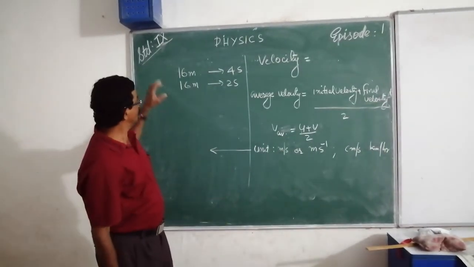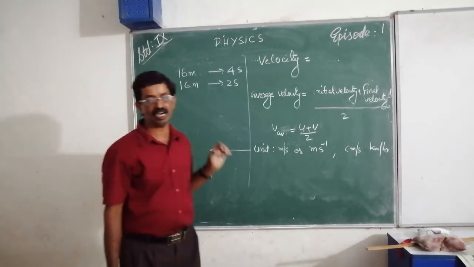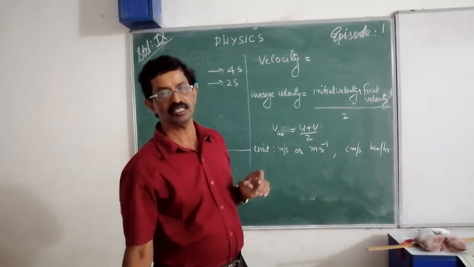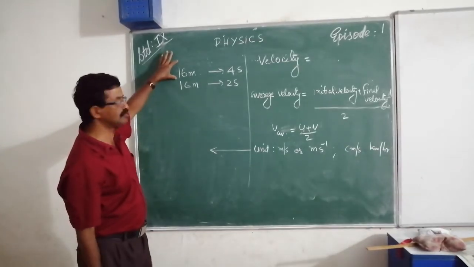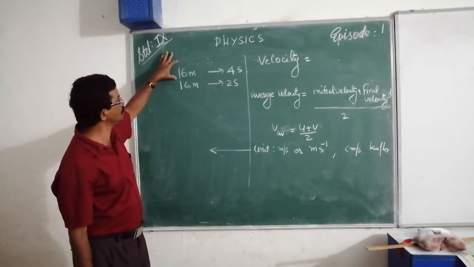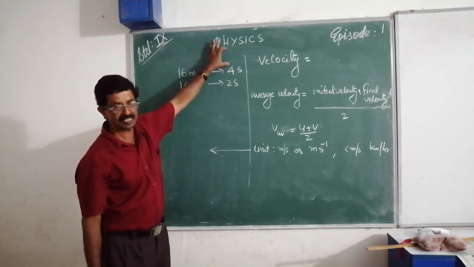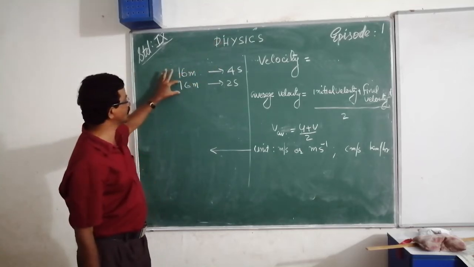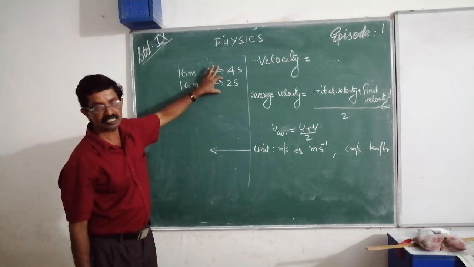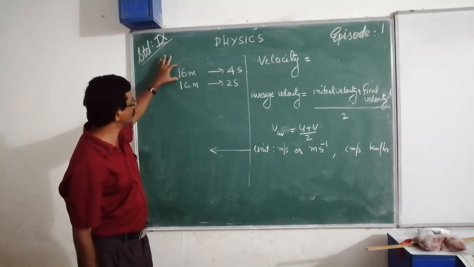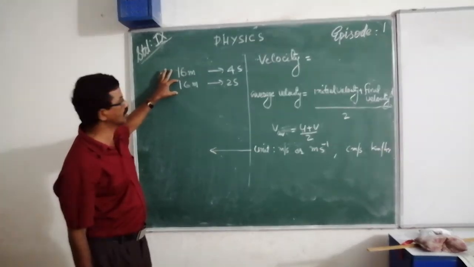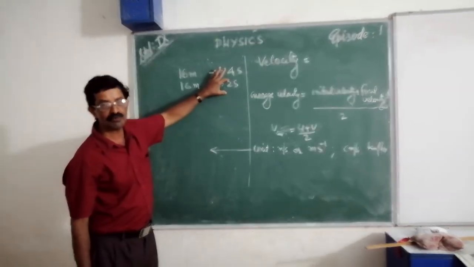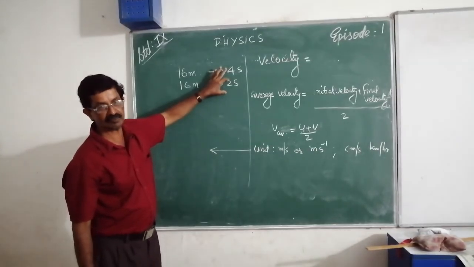Now we can do one more example to find average speed. Suppose a body travels 16 meter in 4 seconds and another 16 meter in 2 seconds. First it travels 16 meter in 4 seconds, next it travels 16 meter in 2 seconds. We want to find its average speed.